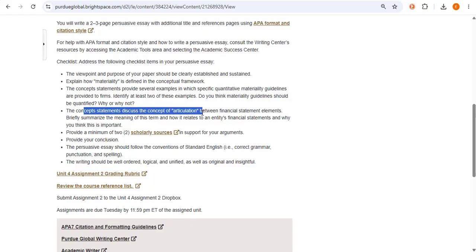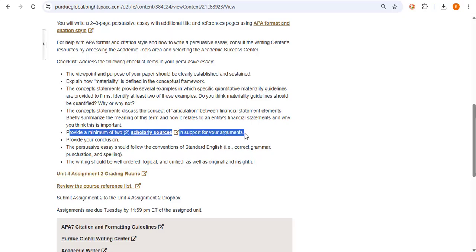Also, the term articulation can be found in concept statement 6. Concept statement 6, which was from the past, can also be useful because the information is still accurate. It says to provide a minimum of 2 scholarly sources. One must be concept statement 8. The second one can be one of the prior concept statements, 2 or 6, or both.